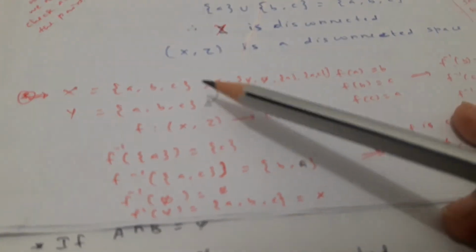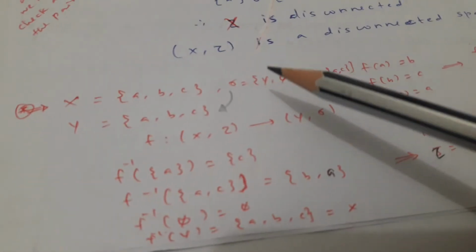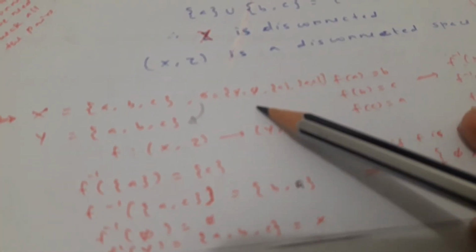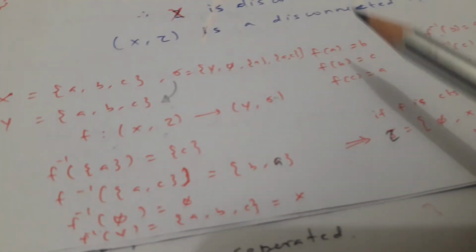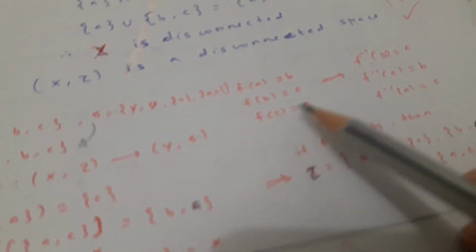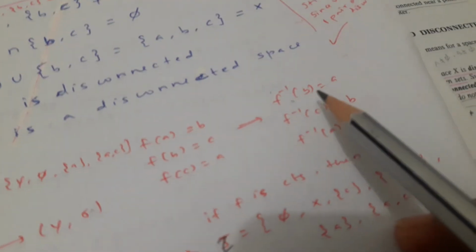Now say another example. This is on functions. Under functions, let's see, X equals {a, b, c}, sigma is equal to {X, phi, {a, c}}, Y is equal also to {a, b, c}. F is a function from (X, tau) to (Y, theta). F of a is equal to b, f of b is equal to c, f of c equals a. Therefore f inverse of b is equal to a, f inverse of c is equal to b, f inverse of a is equal to c.